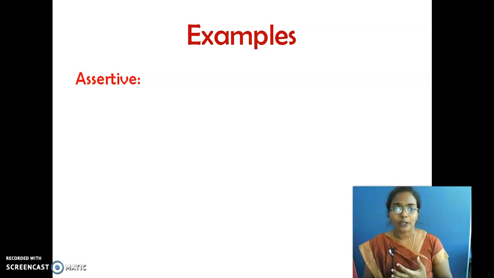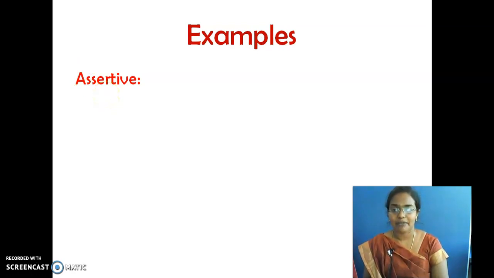Can you recall what are the 4 types of sentences? Yes, assertive, imperative, exclamatory, interrogative. So what are the 4 types of sentences? Assertive, interrogative, imperative and exclamatory sentences. Now I am going to tell you how to change an assertive sentence, and when you change an interrogative sentence, what is the difference you will have over there? This reported speech will have a difference.